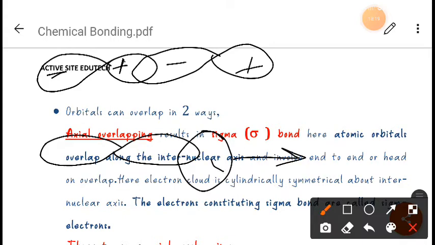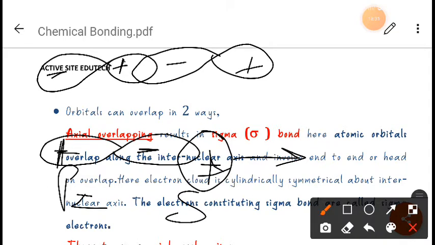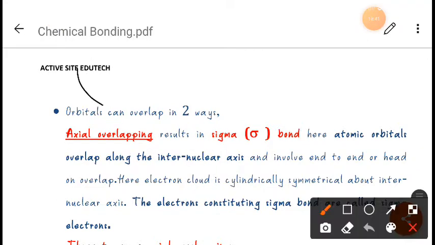This is a positive side of s, a negative side of p, and here positive. Suppose this is a pz and this is s. You can see the positive side is overlapping with the negative side. This type of overlapping is called negative overlapping.